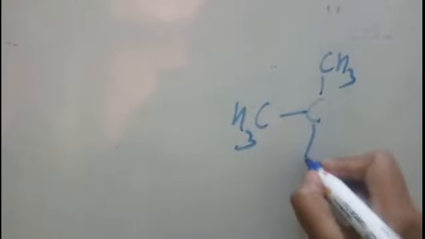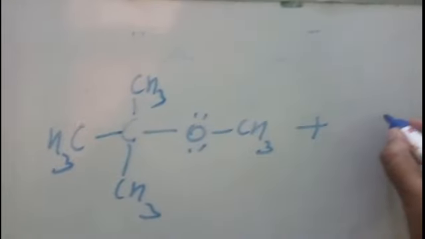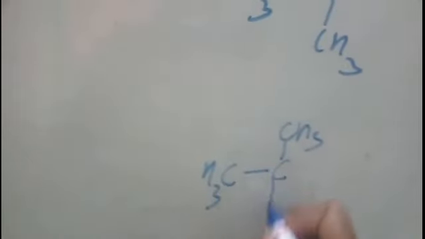Suppose this is your ether, and its protonation will take place, right? And it will form protonated ether. This is step 1. Now step 2 becomes SN1. It will follow the SN1 mechanism due to the bulky tertiary alkyl group. This is a slow reaction, right? And the bond will cleave here. Why will it cleave here? Why will it not cleave here?